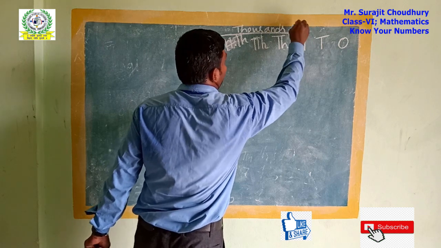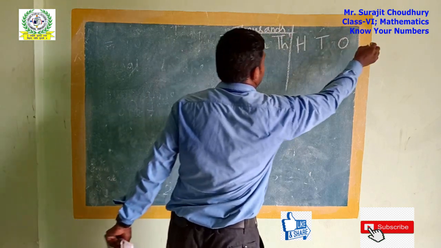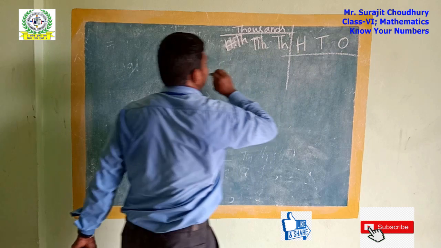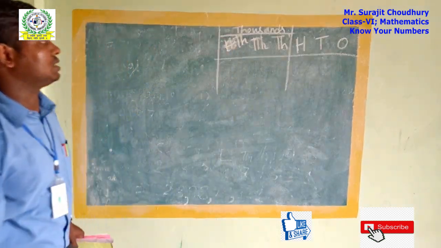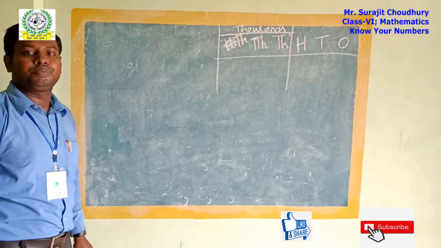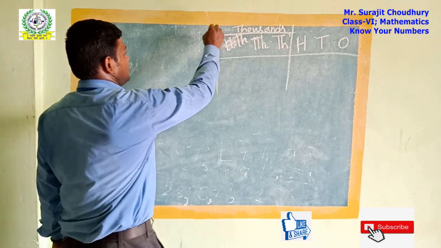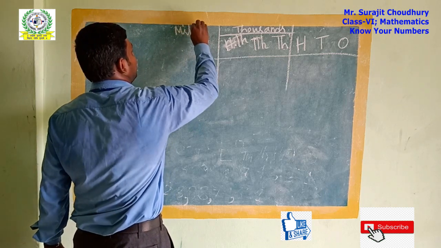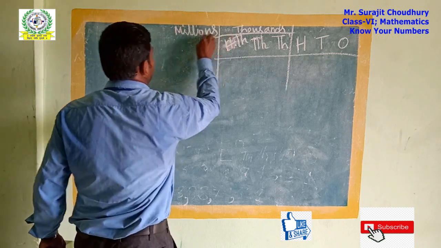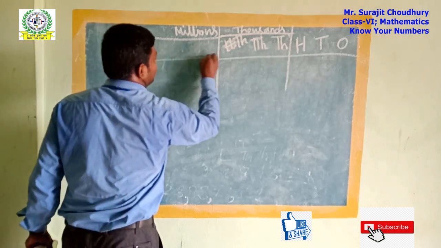Thousands. This one is all for the 1,000 place. Then another, these three are for ones, tens and hundreds. Next, after the 1,000 place, we will go for millions. So here we can write millions, the millions place.